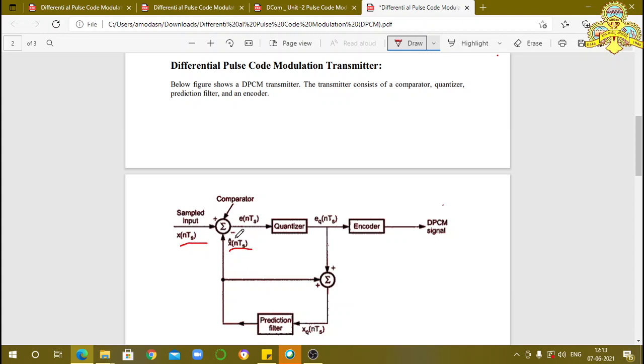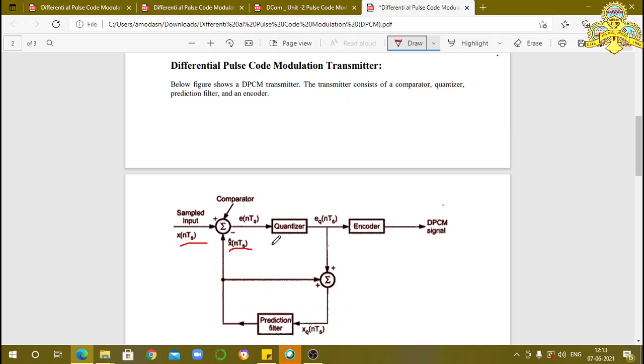These two signals are connected to the comparator. The comparator compares and subtracts these two signals, and the subtractor or comparator output is the difference between these two signals, equal to e(nTs). This e(nTs) is connected to the quantizer. In PCM, the sampled output is directly connected to the quantizer. But here the difference between these two signals is connected to the quantizer. Therefore, the signal variation is less.